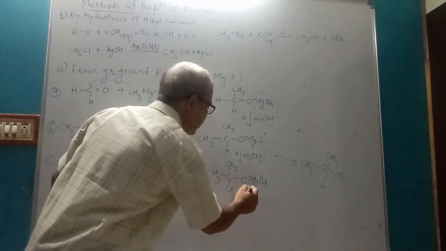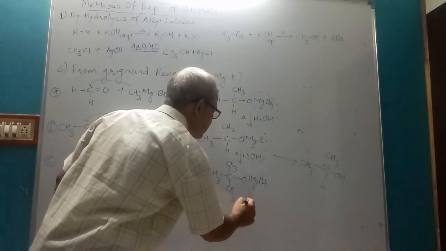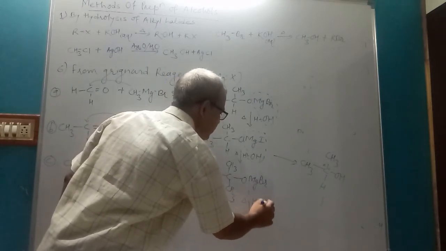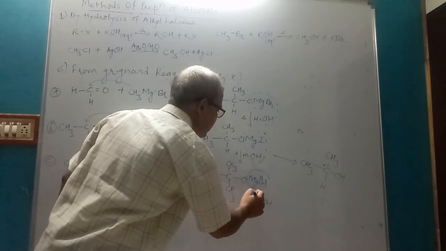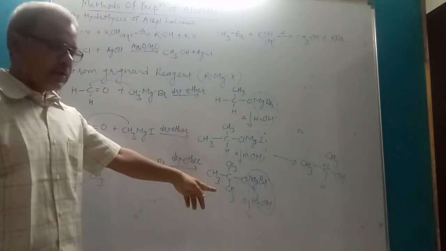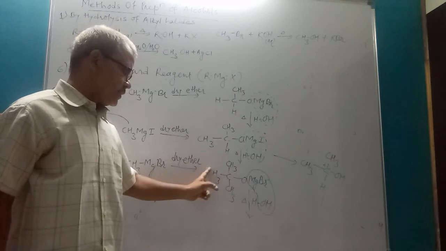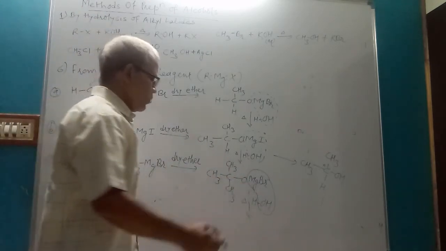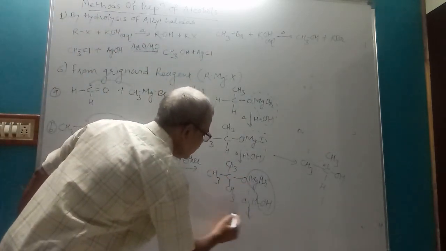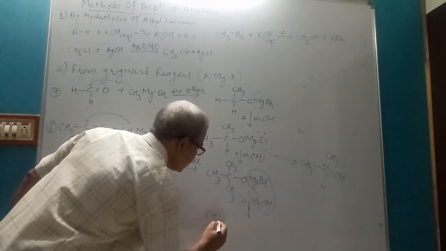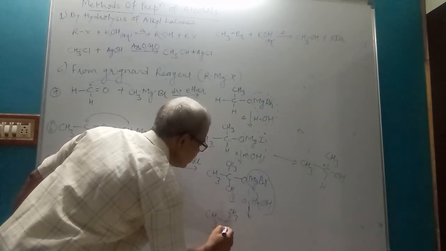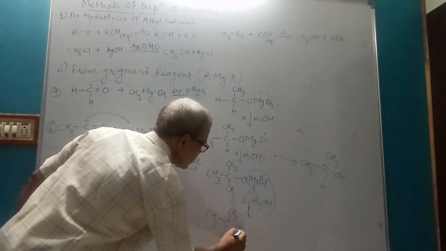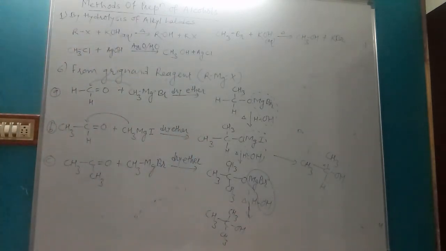The compound on hydrolysis gives tertiary alcohol CH3 C CH3 and this is OH, like this. CH3 C CH3 OH. This is tertiary butyl alcohol. So this is about methods of preparation of alcohols.